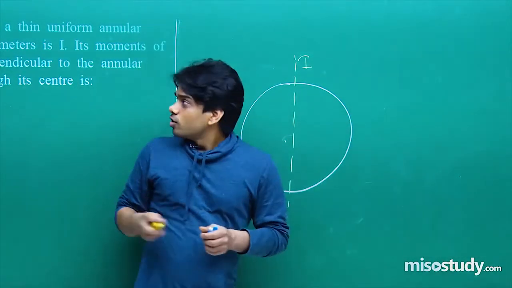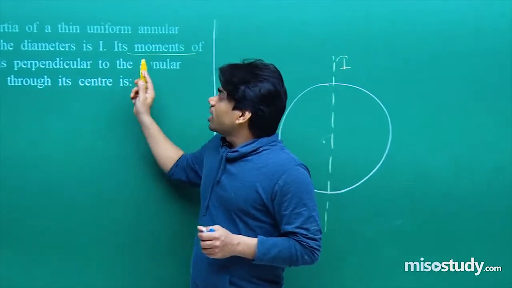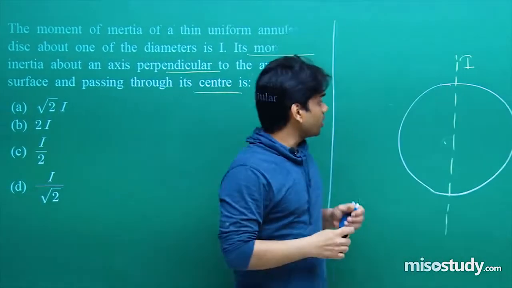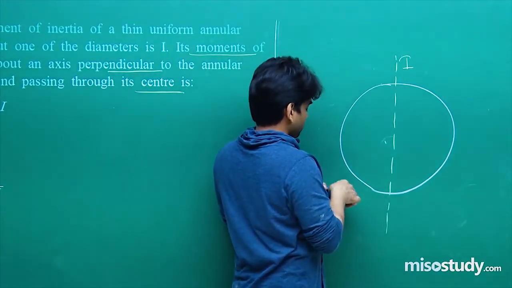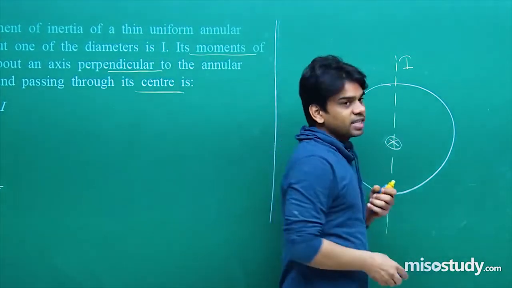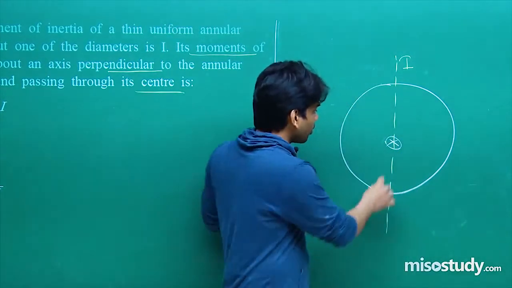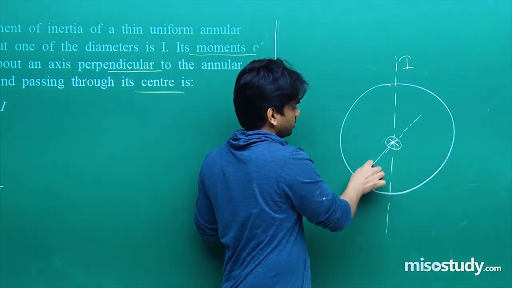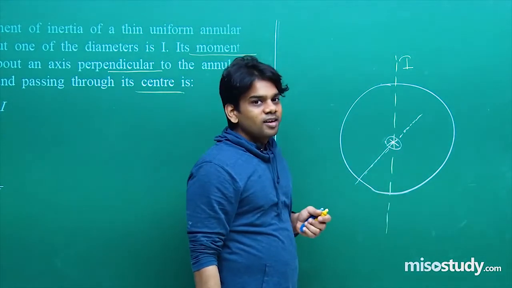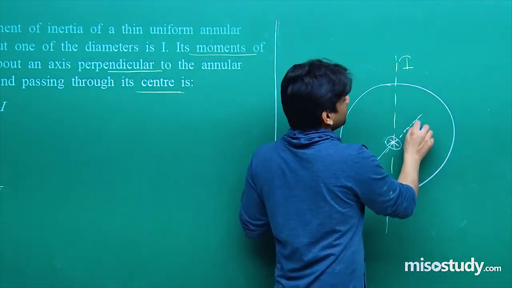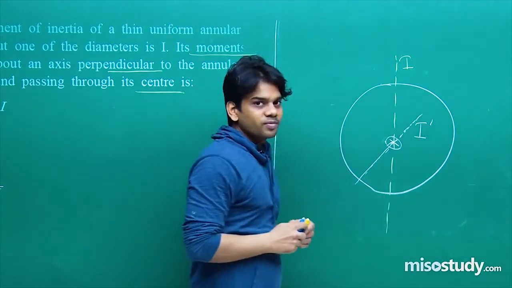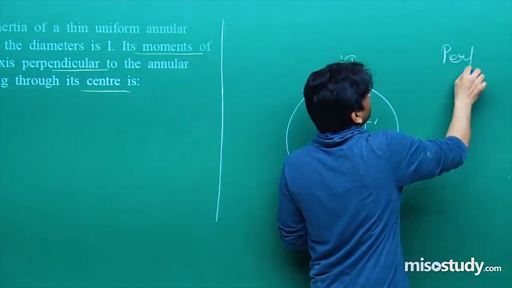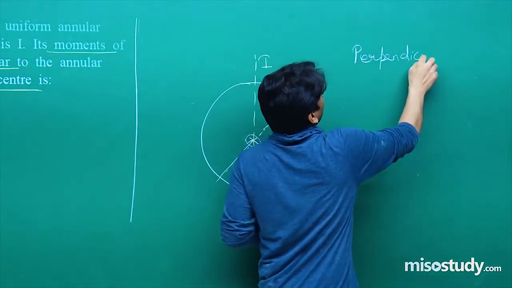Now it says that its moment of inertia about an axis perpendicular to the annular surface and passing through its center, we need to find out about this. I hope that you are getting this axis. Let's say about this it is I dash, using the concept of the perpendicular axis theorem. It is applicable only for two-dimensional objects.